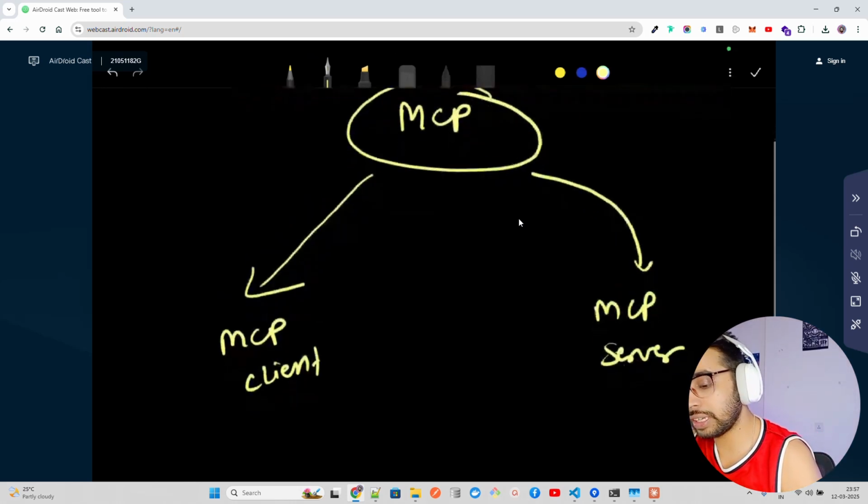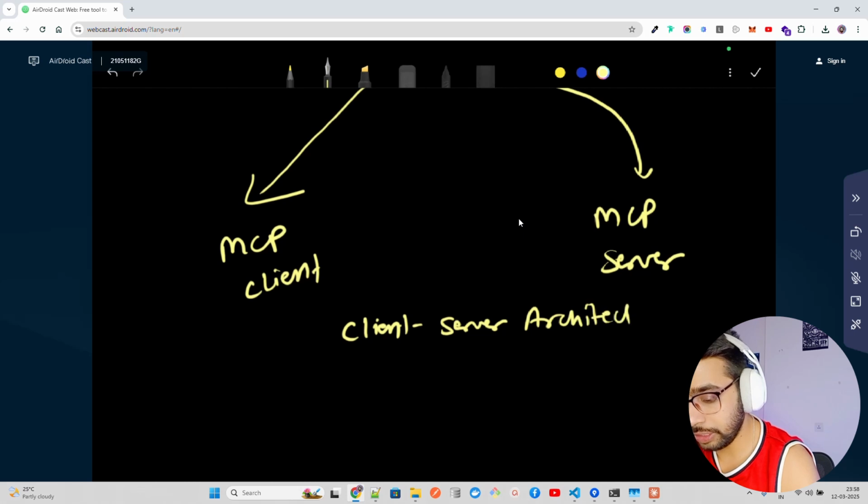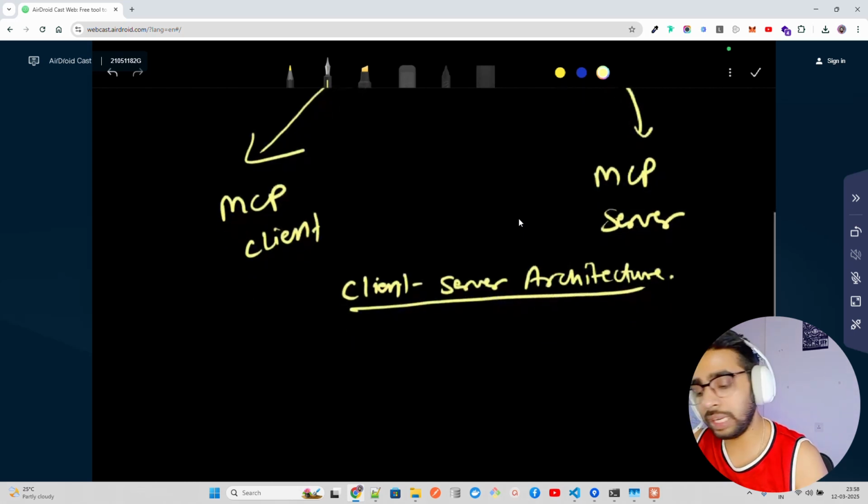Within MCP, it's a client-server architecture. So let me just write it. It's a client and server architecture. That's what it is, in a nutshell. So it will have a client, it will have a server, and it can have multiples as well.